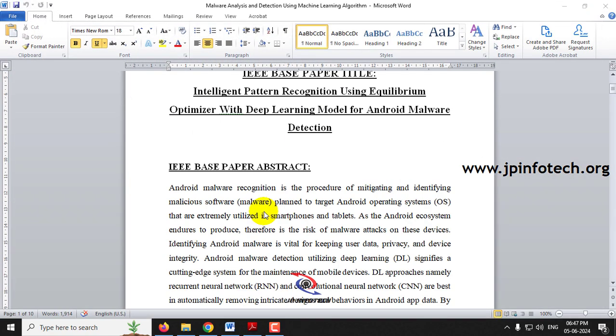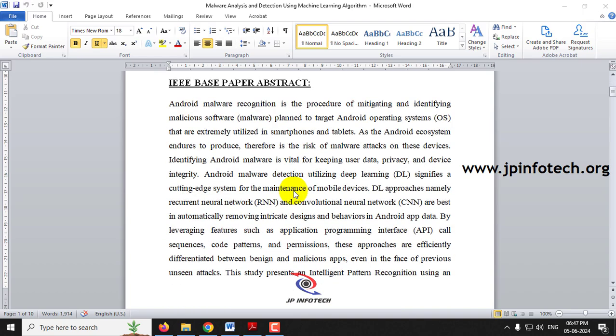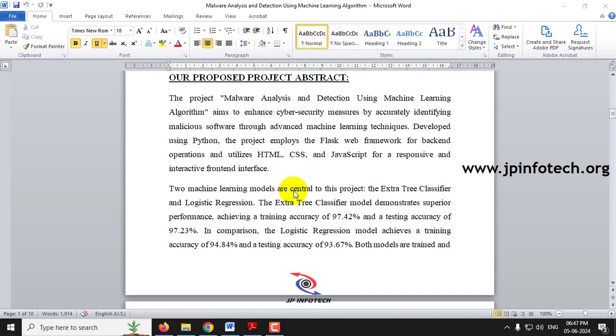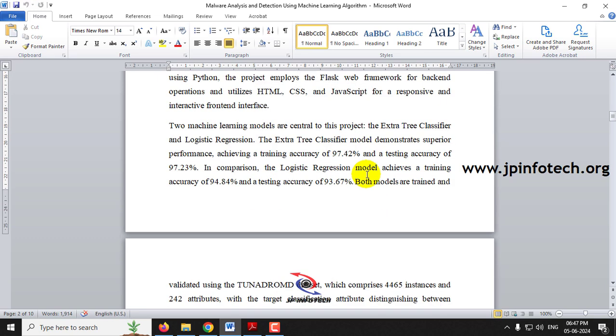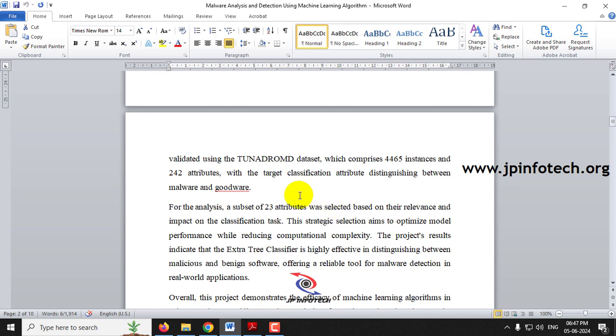Now let us see about the proposed system. As mentioned, our title is Malware Analysis and Detection Using Machine Learning Algorithm. Here we have developed using Python, and the project employs the Flask web framework for the backend operations and utilizes HTML, CSS, JavaScript for the responsive and interactive front end. As mentioned, we have used two different models, extra tree classifier and logistic regression, and their accuracy values are mentioned. Coming to the next important thing, the dataset part. Here we have used 4465 dataset records and it contains 242 attributes.